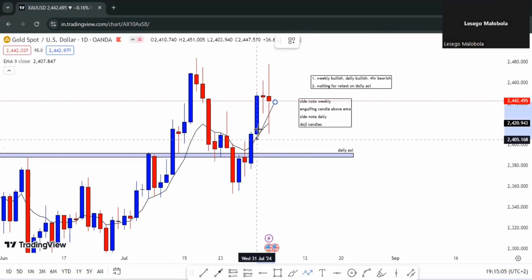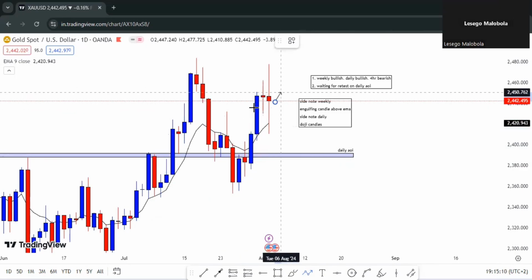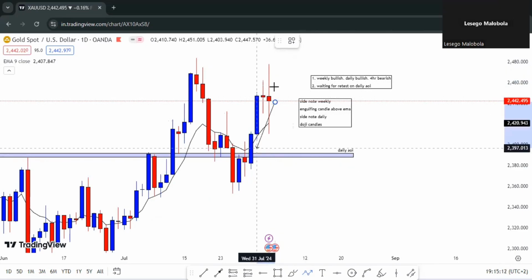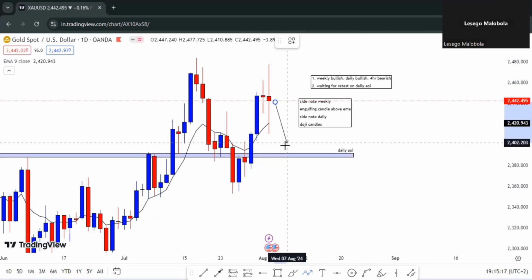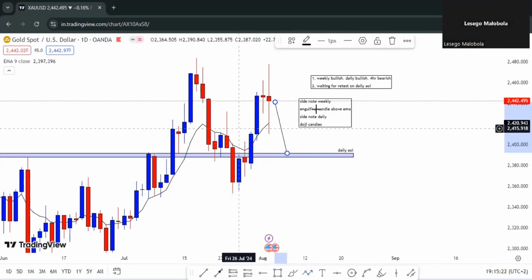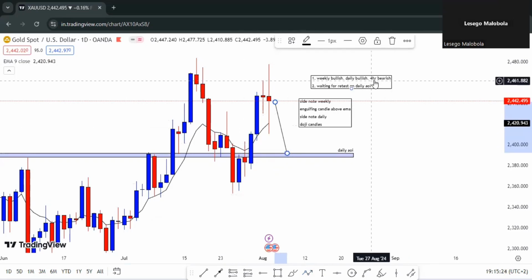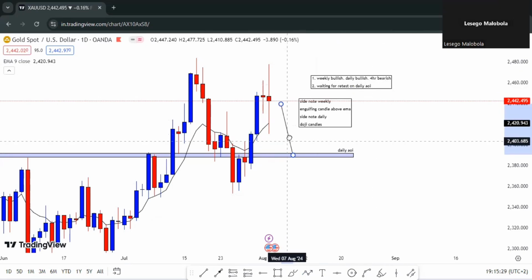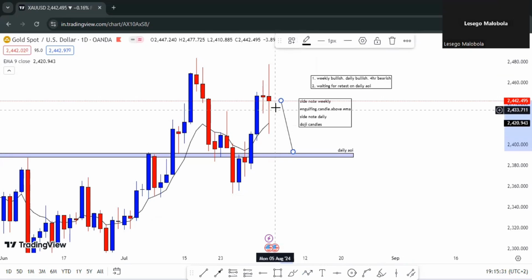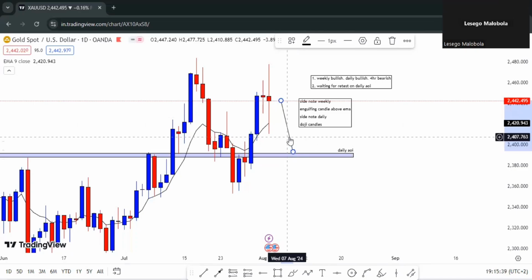So we can see we had this bullish pressure, heavy momentum towards the upside, but since we had this doji candlestick, this confirms that the bullish momentum has come to an end, and price might actually retrace back to the area of interest of the daily, right? And it goes hand in hand with the 4-hour bearish market. So seeing this, I know that from the daily time frame we have to patiently wait for price to come and tap our daily area of interest, confirm all our trades, then we will look for trades.